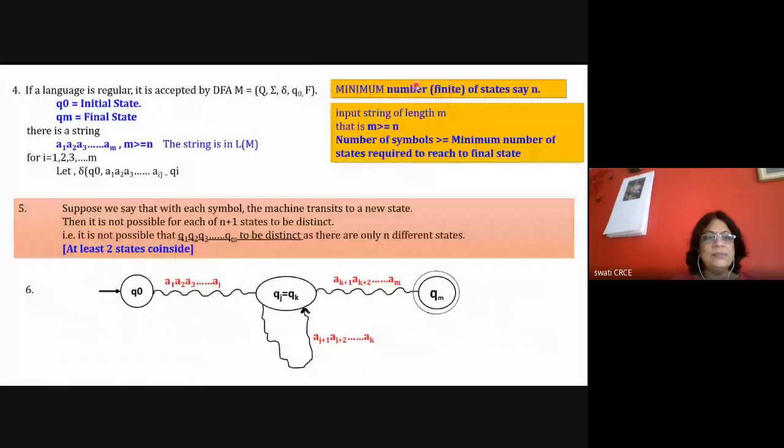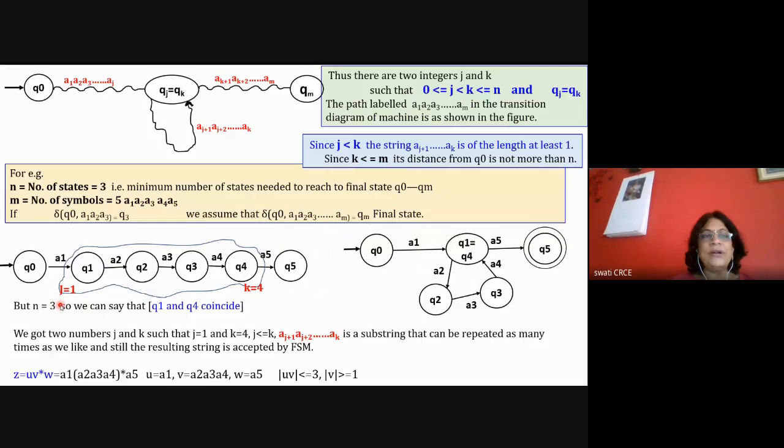Like here in the previous slide, we have a total of 6 points to write about this theorem. Now the seventh point that you can write is that with this particular scenario of m and n, we can say that there are two integers j and k such that j is less than k, and they are in the range of 0 to n, and qj is nothing but qk.